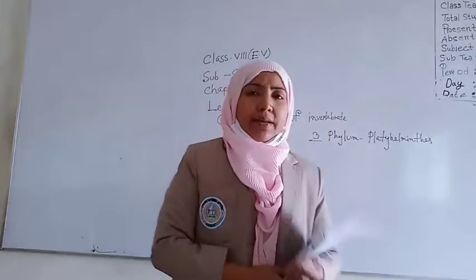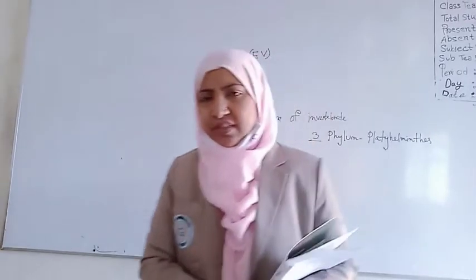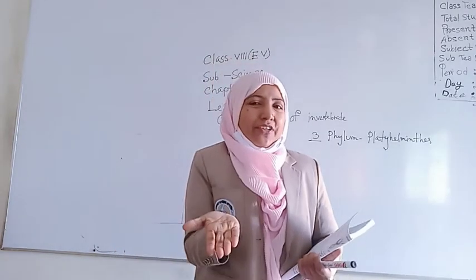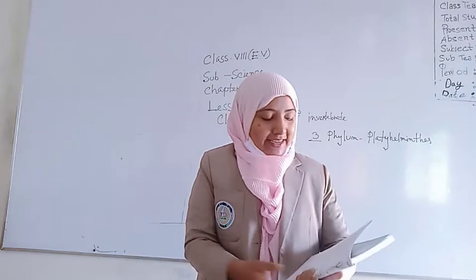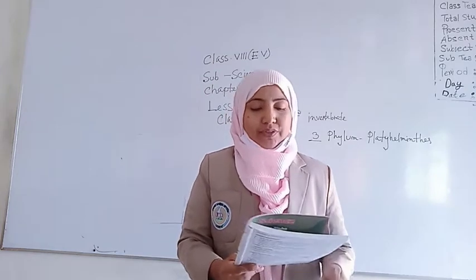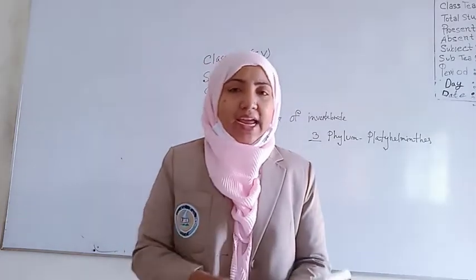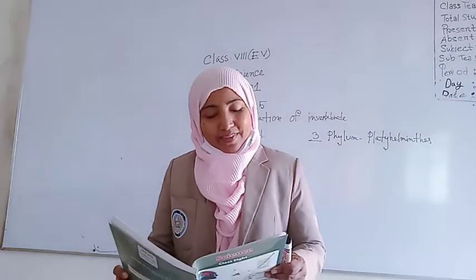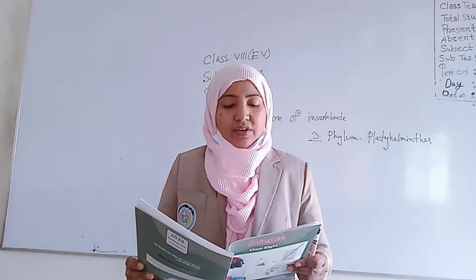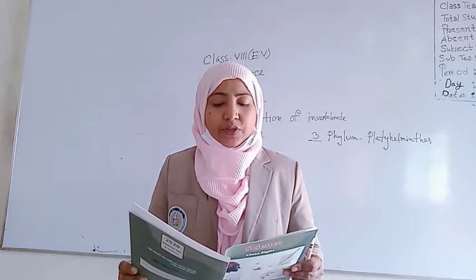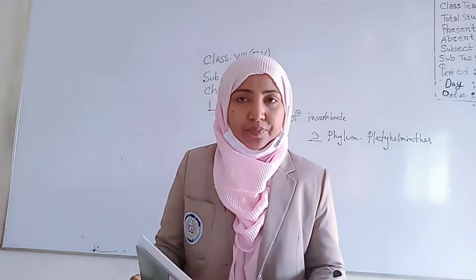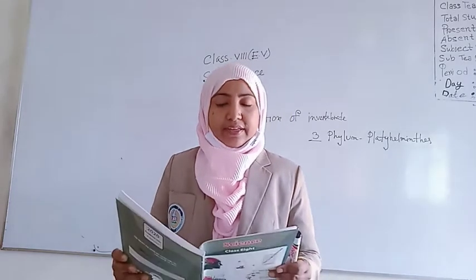Now, what is the main basic structure of the Platyhelminthes? Platy means plate-shaped structure. Now, the habit and habitat. The lifestyle of the members of this phylum is very colorful. Many species live on other organisms as ectoparasites. Ectoparasite means outside the body, and endoparasite means inside the body.